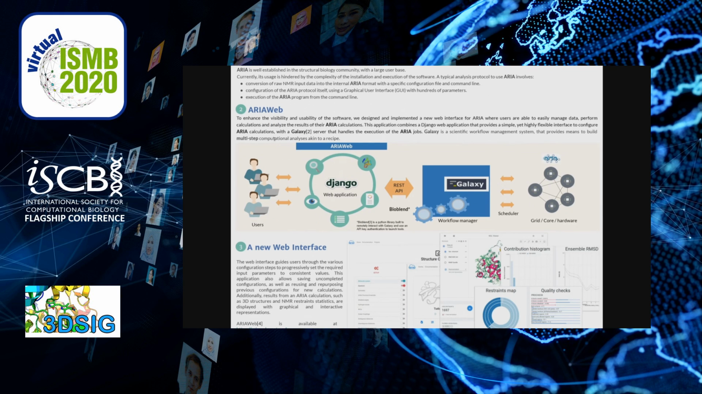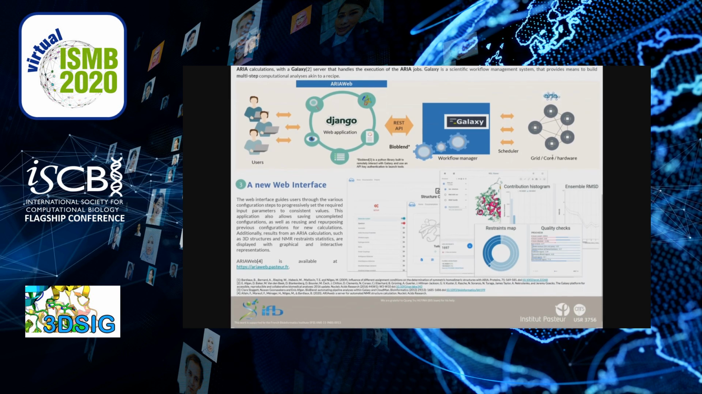calculation procedures. So we have developed the Aria web server to guide users through the different stages required for NMR structure determination. The Aria web server uses the Django web application and the Galaxy server that handles the execution of the Aria jobs on a computer cluster. The Aria web server is accessible with or without authentication at the URL ariaweb.pasteur.fr.